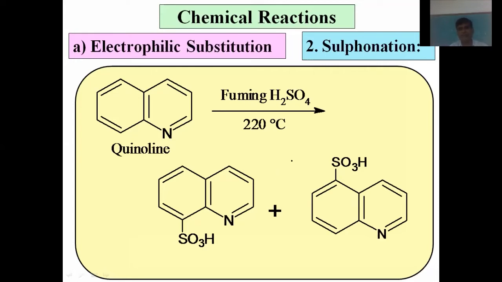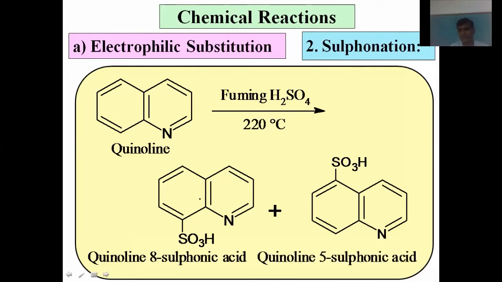Thus there is a mixture of these two products: quinoline 8-sulfonic acid and quinoline 5-sulfonic acid. Here also the major product is quinoline 8-sulfonic acid. This is an example of electrophilic substitution.